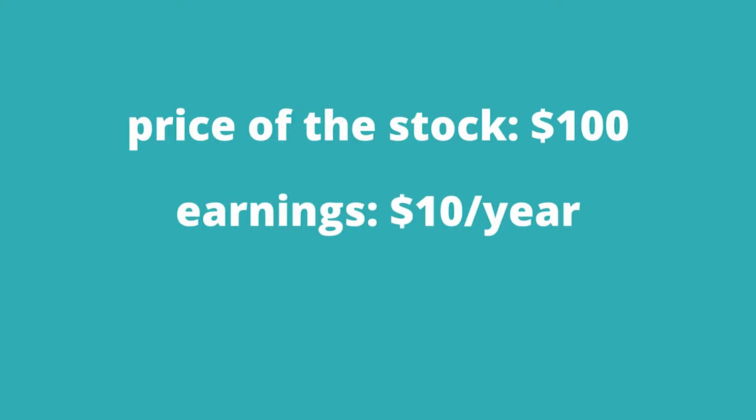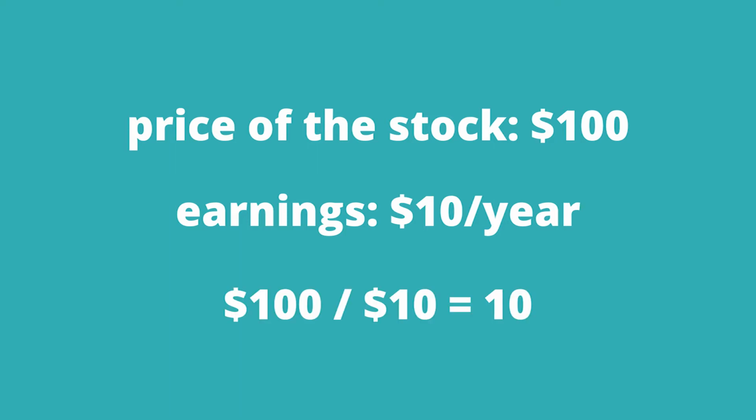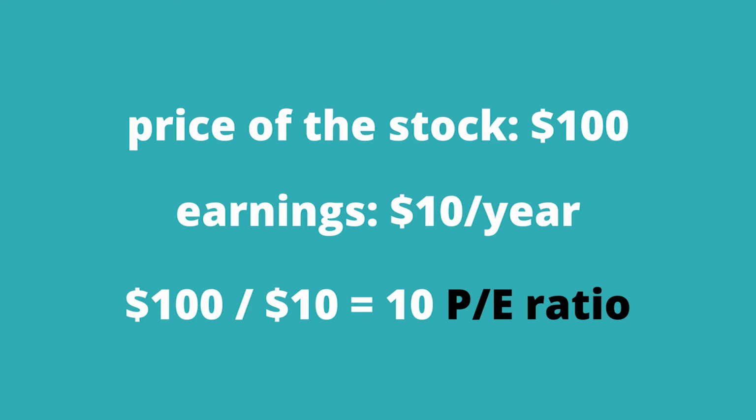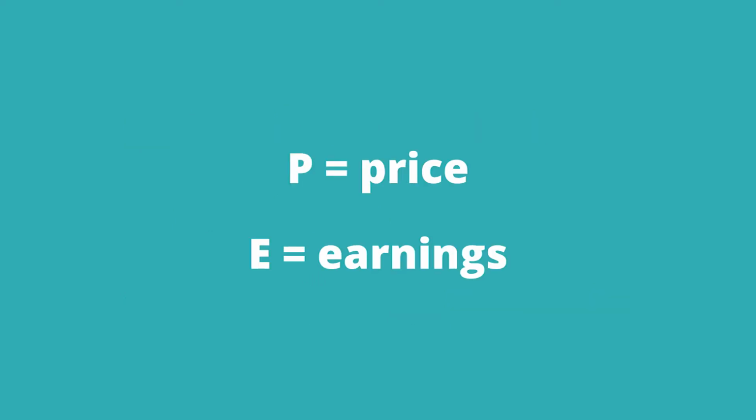Let's say that the price of a stock is $100 and the company earns $10 every year. Now we can attach a number to it. We just divide the price of the stock by the earnings, so this number would be 10. This is one of the most common ways of evaluating a stock, and we call this the PE ratio. The P stands for price, the price of the stock, and the E stands for earnings.